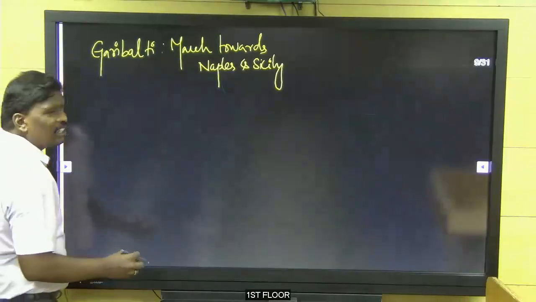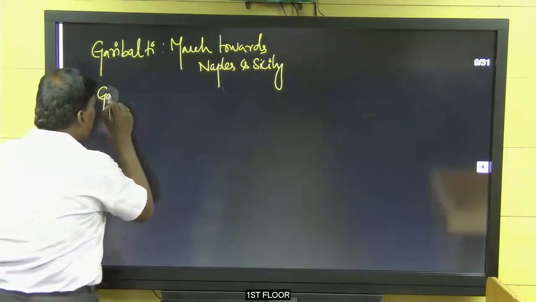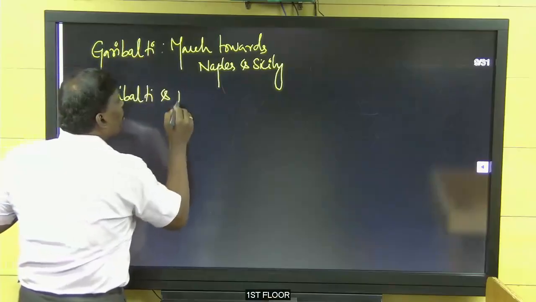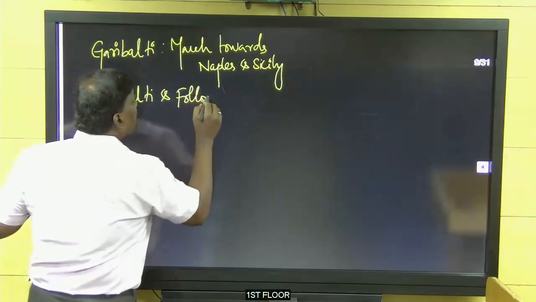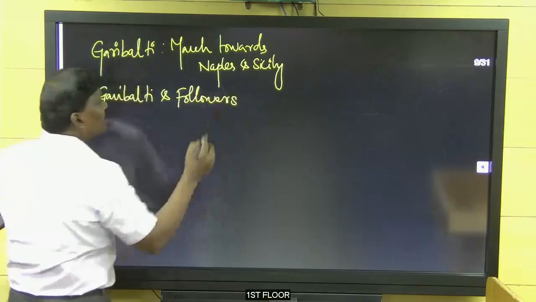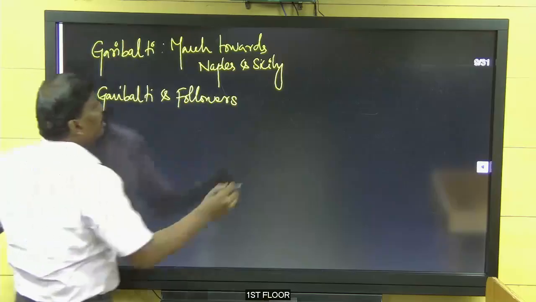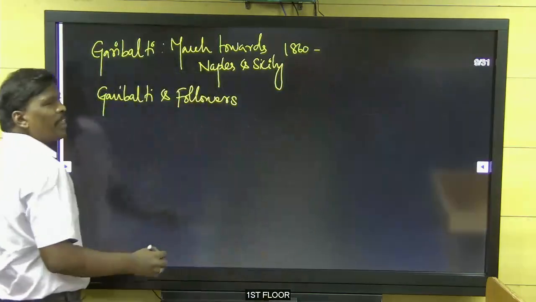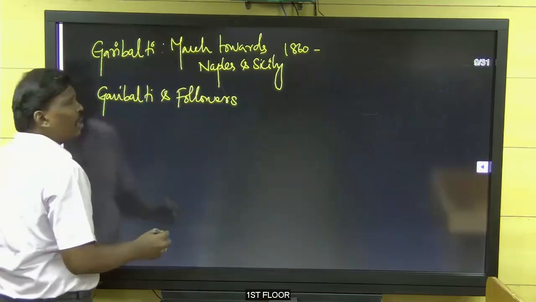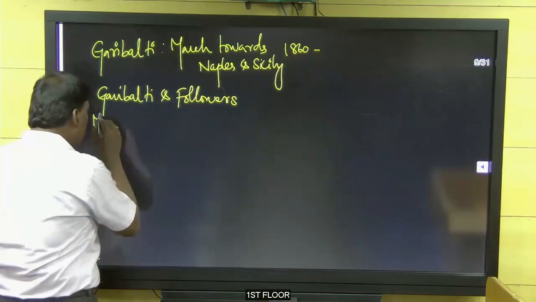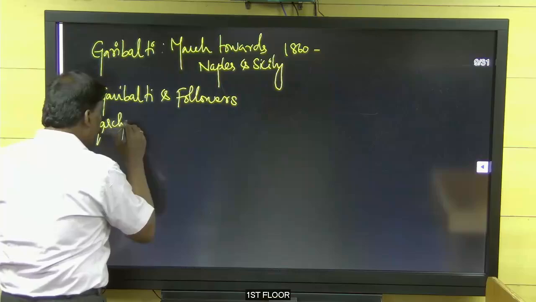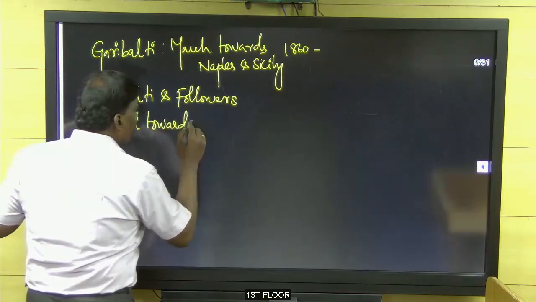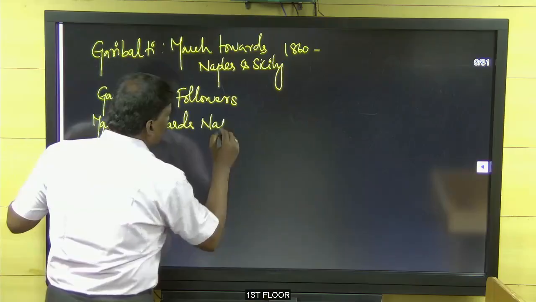Now Garibaldi along with the followers, this happened in the 1860s. In 1860 it started. Garibaldi and the followers marched towards Naples and Sicily.